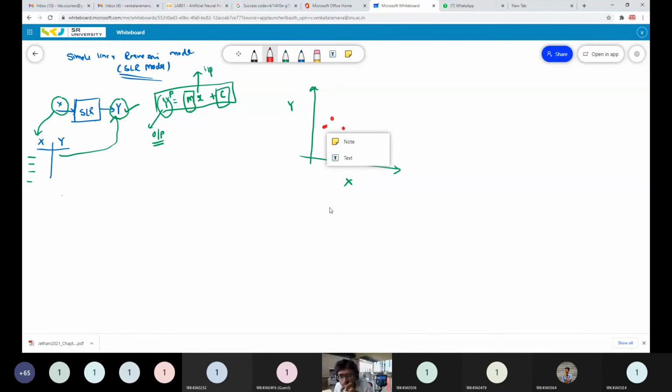Now, what a simple linear regression model will do is try to find a line which has the minimum distance from all the data points. A perfect simple linear regression model has the minimum distance from all the data points. You can't take a line from here as the model, because the distance will be more from all the data points. It will be a false line, so this model is not correct. If you suggest this model, represented by a line equation m1 into x plus c1, it will not be suitable, because this model is far away from the data points.